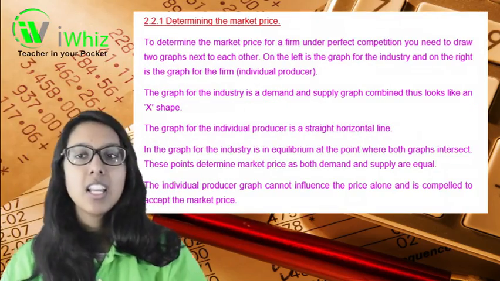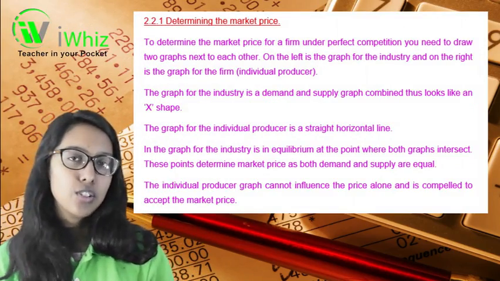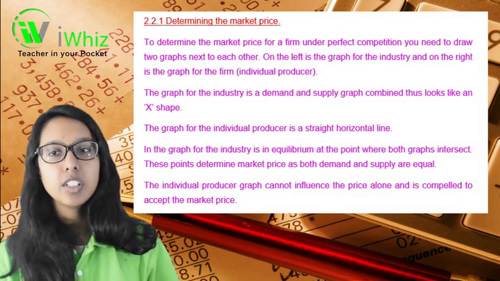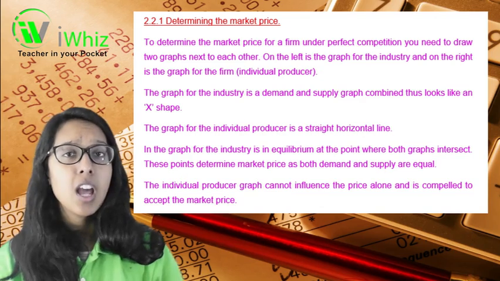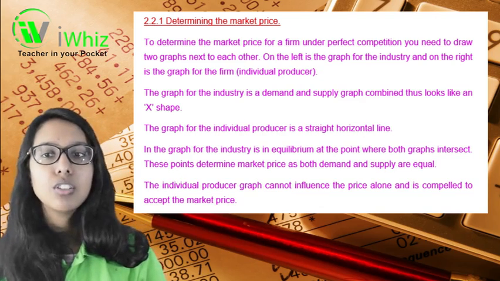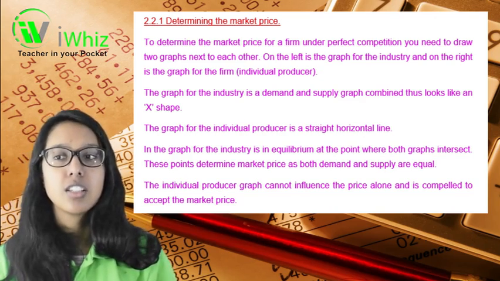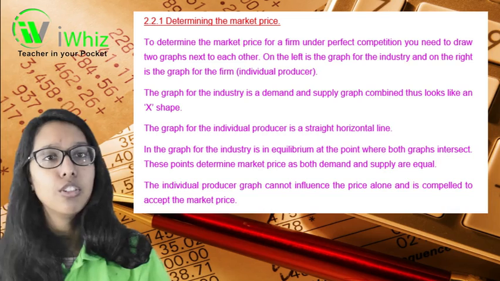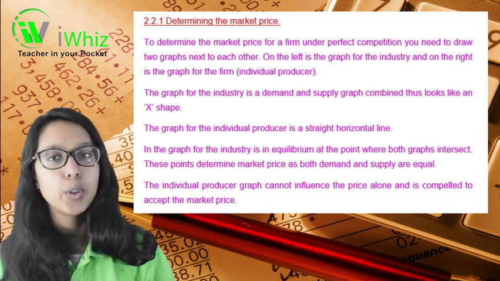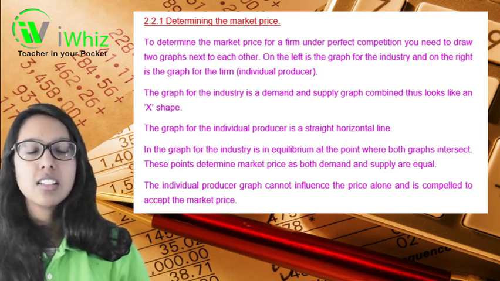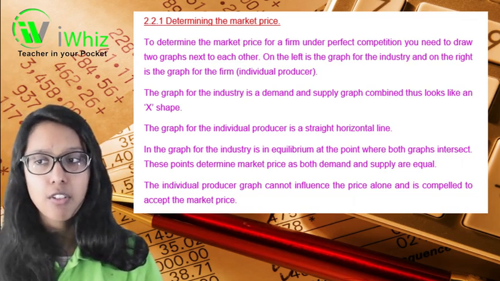These sectors illustrate the way in which the market mechanism actually works. The individual business and the industry. So how do we determine the market price? In order for us to determine the market price for a firm under perfect competition, you need to draw two graphs next to each other. On the left is a graph for the industry, and on the right is a graph for the firm, which is the individual producer. The graph for the industry is a demand and supply graph.